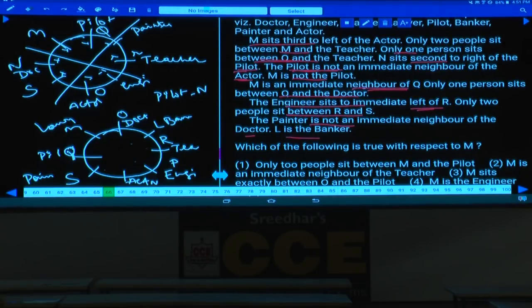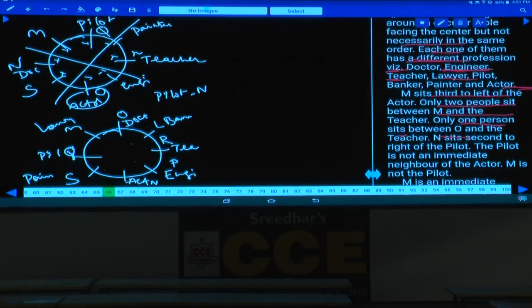Done with this one? Now, sir, rather than fixing the actor at this place, if you fix lawyer at this place, if you fix M at this place, that will be a little bit easier when compared with this one. Why? Now we have fixed the actor at this place. Rather than fixing actor, if you fix M at this place, actor will be here, and who is the other person here? And actor, and earlier we had discussed about one condition.